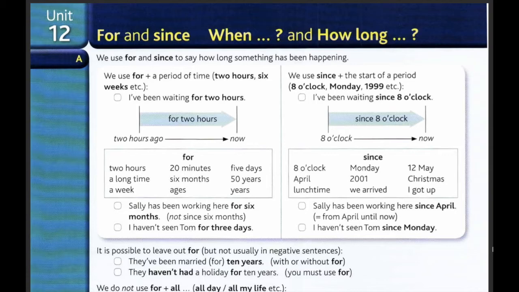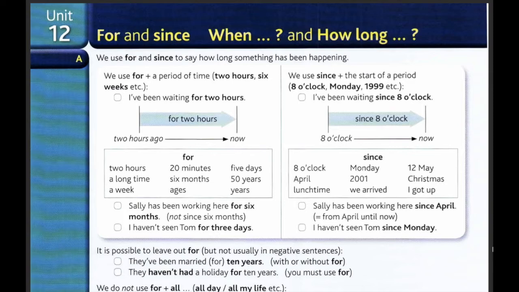Unit 12, for and since, when, and how long. Section A. We use for and since to say how long something has been happening. We use for plus a period of time: 2 hours, 6 weeks, etc. And we use since plus the start of a period: 8 o'clock, Monday, 1999, etc. For example, I've been waiting for 2 hours, and I've been waiting since 8 o'clock.